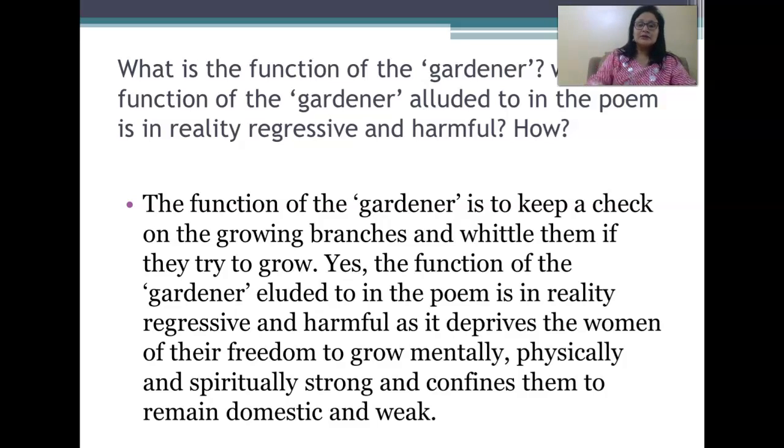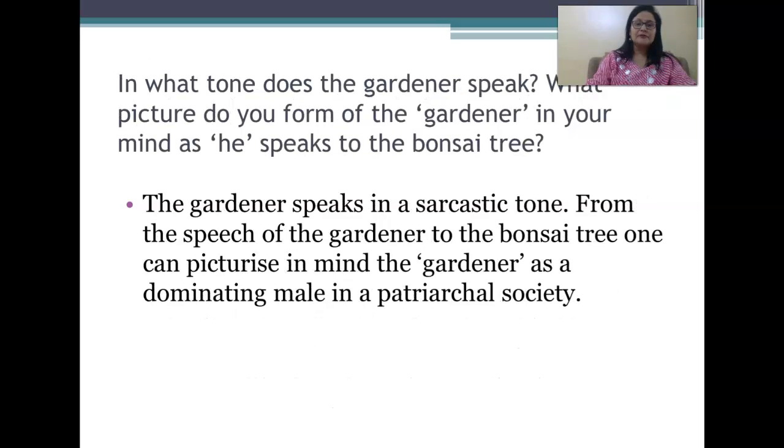So, students, here I have written, yes, the function of the gardener. Now, from this line, you can start the next paragraph because it's the next question. So you can start it in the next paragraph.